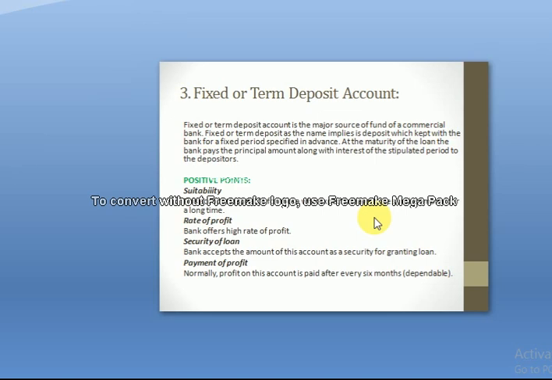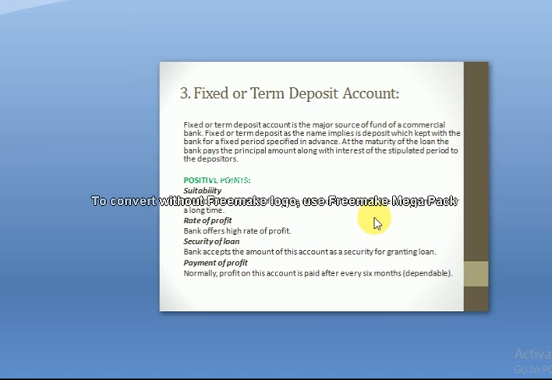Fixed or term deposits, as the name implies, are deposits kept with the bank for a fixed period specified in advance. At maturity, the bank pays the principal amount along with the interest of the said period of time.